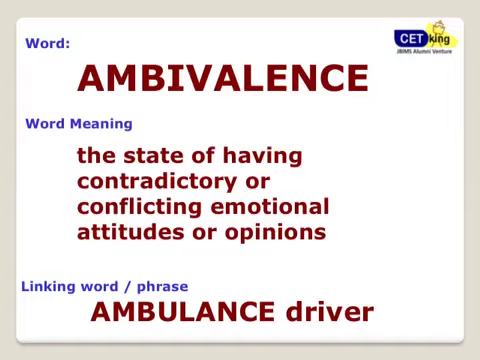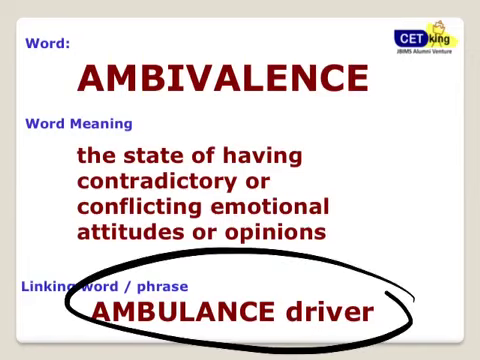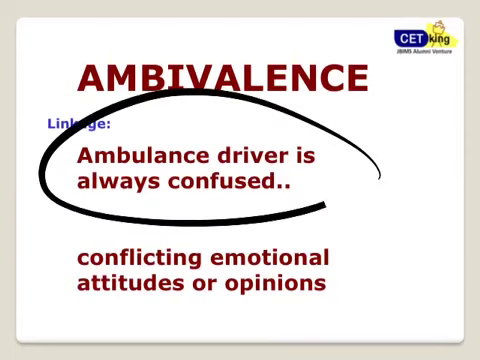Alright, for example, let's look at the word ambivalence. What comes to your mind when you look at the word ambivalence? Now, how I want you to remember, I want you to link it to ambulance driver. So the ambivalence linkage word is ambulance driver, who is always confused. So conflicting emotions, attitudes, or opinions. That is what they mean by the word ambivalence. So whenever the word ambivalence comes to your mind, all you have to imagine is ambulance. So this is the way we teach words.